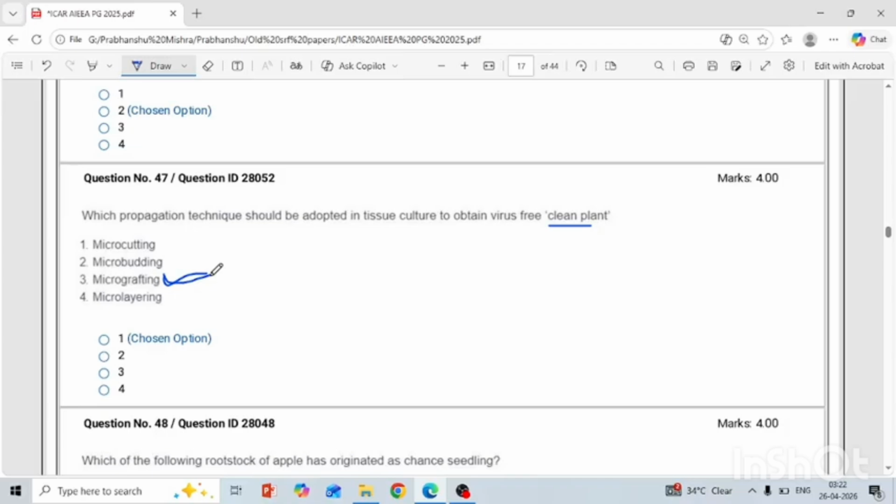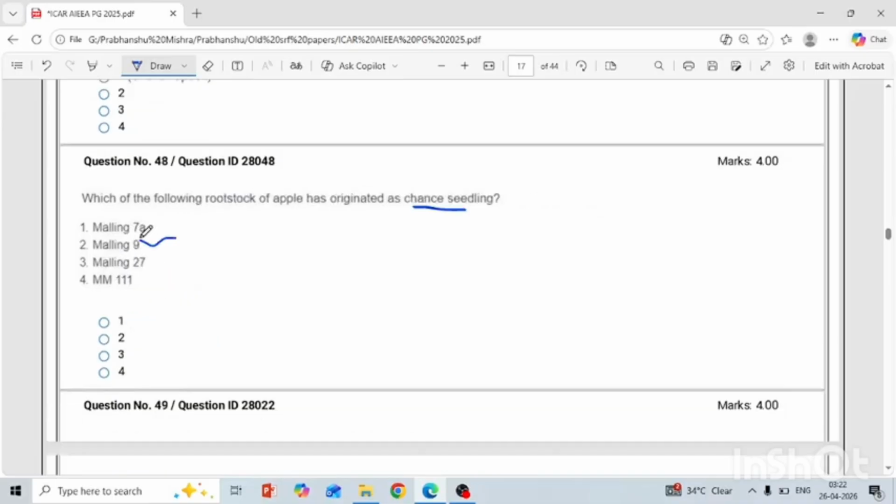Okay. Another is which of the following root stocks has originated as a chance seedling? So you know the M9 is a chance seedling root stock. Okay. Another one is the best on fat percentage. Arrange the following in descending order.